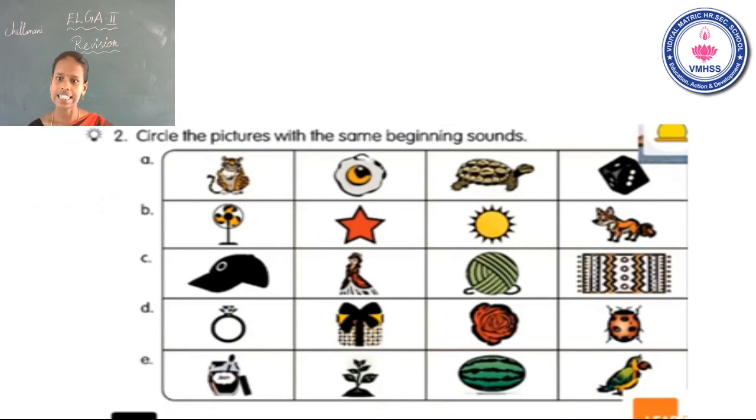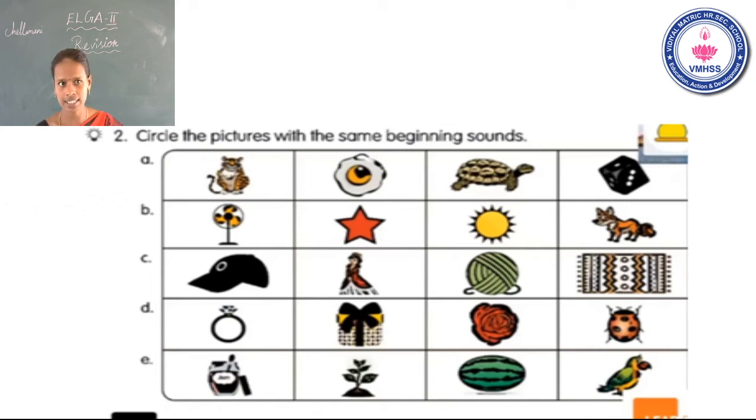Okay. First one, jam. What is the beginning sound? Second one, plant. What is the beginning sound? P. Okay. Next one, watermelon. The beginning sound is V. Last one is parrot. What is the beginning sound? P. I think the parrot and plant have the same beginning sound. That sound is P. You can circle the plant and parrot pictures only.